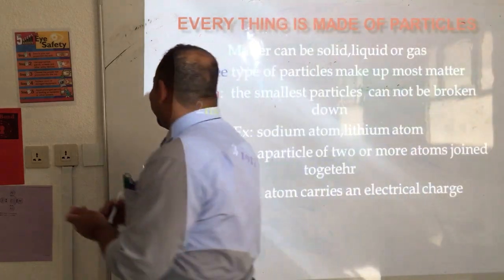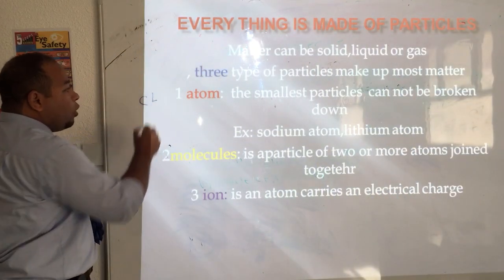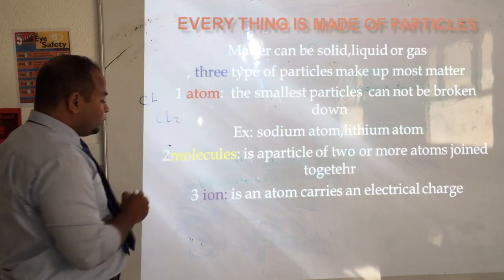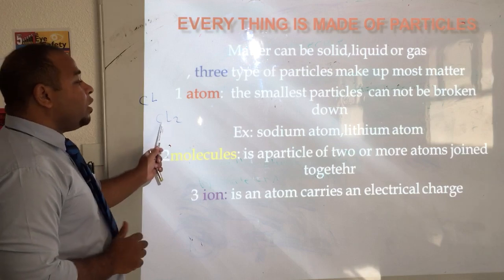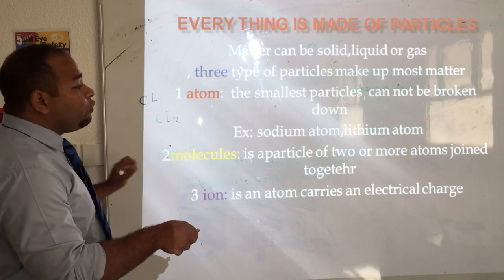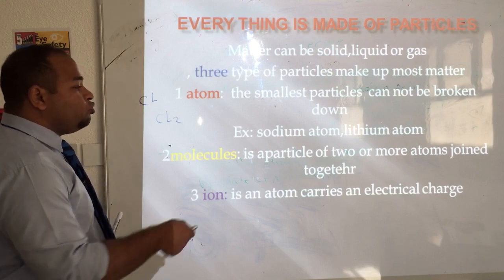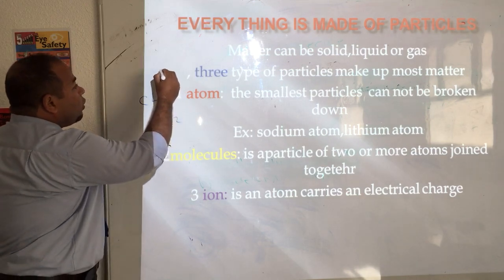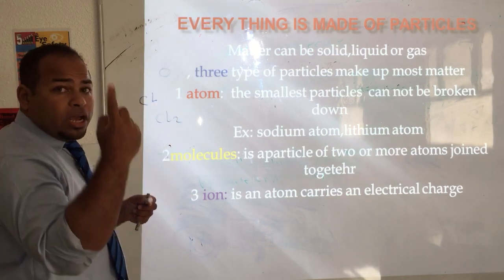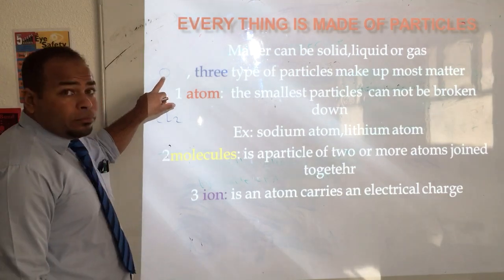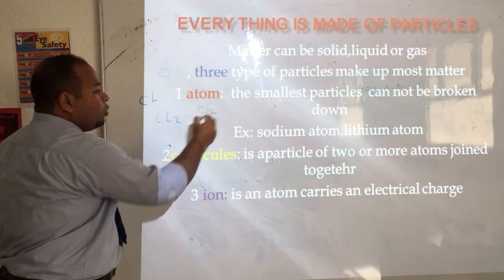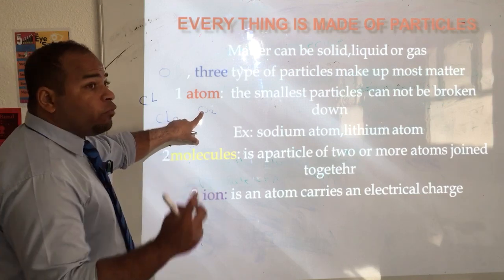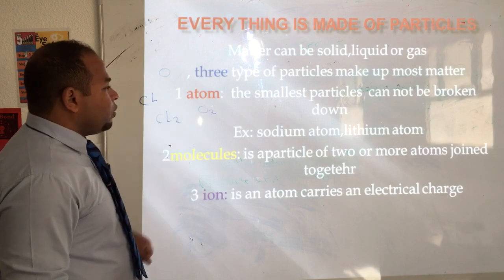This means if I have Cl alone, so it's a Cl atom. But if you have Cl2, you see a particle of 2 or more atoms joined together, so it is a molecule. If I write O alone, oxygen alone, it will be an atom. If it was O2, it's a molecule. Why molecule? Because it consists of 2 atoms joined together.